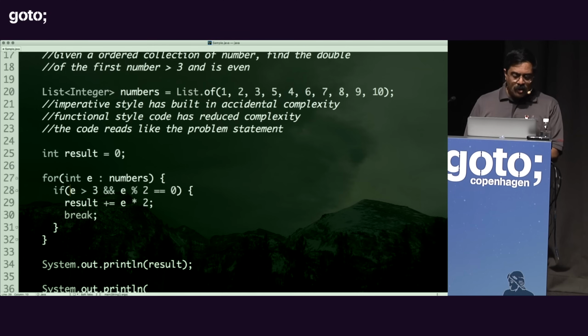Let's prove it. So to prove it, I'm going to say isGreaterThan3 right here, and I'm going to then say isEven of n, or e rather, here, and then finally I'm going to simply call doubleIt over here.